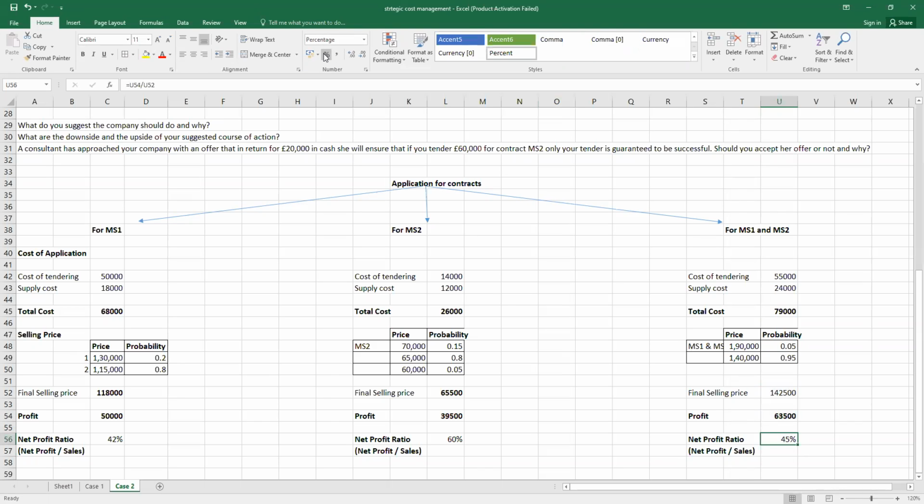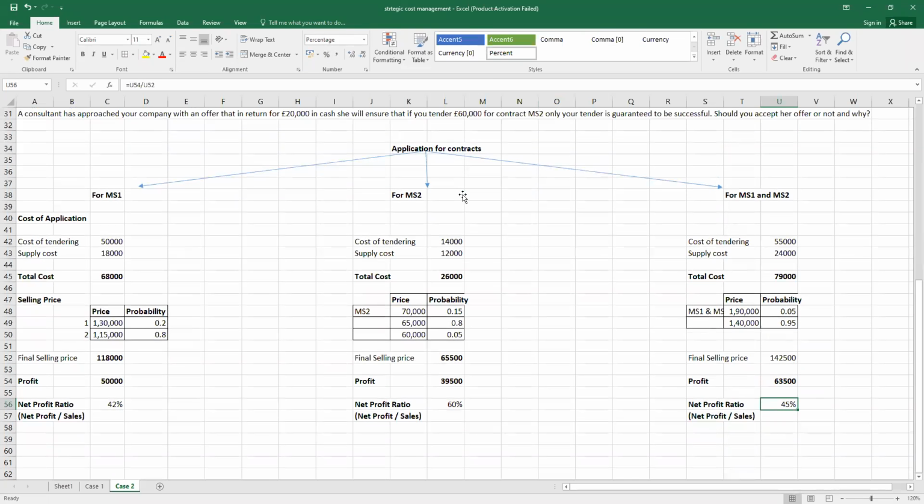So guys, if we look at the decision tree analysis now, and if we only consider that the maximum net profit ratio matters for us, all the situations are now well explained before you. If we are making the decision only on the basis of profitability, that is the net profit ratio, which contract will you select?